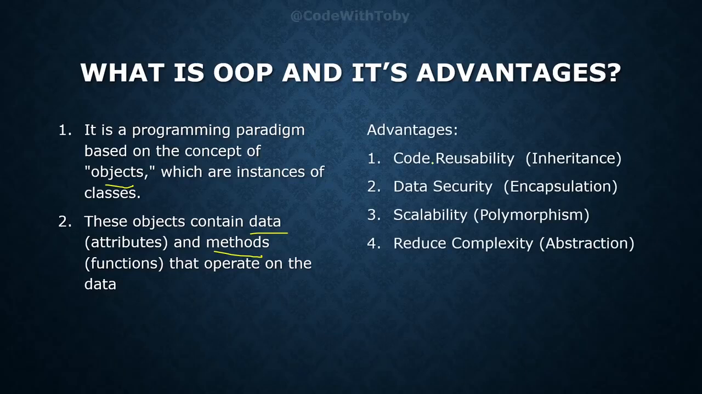The advantages are: the first advantage is code reusability, which we can achieve using inheritance. The second advantage is data security, which we can achieve using encapsulation. The third advantage is scalability, which we can achieve using polymorphism. And the fourth advantage is to reduce the complexity of the code, which we can achieve using abstraction.